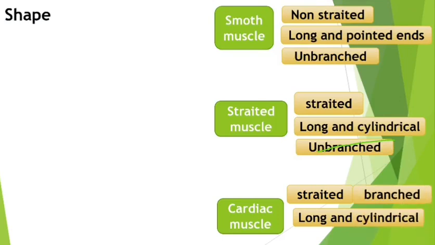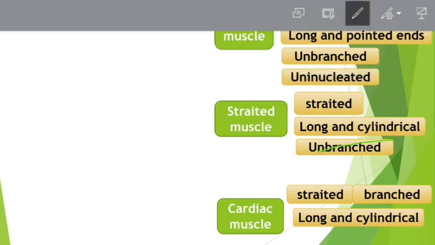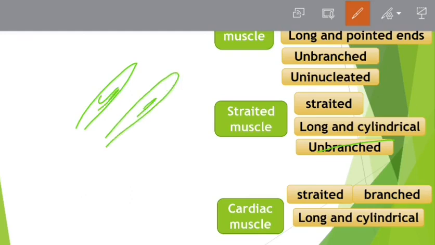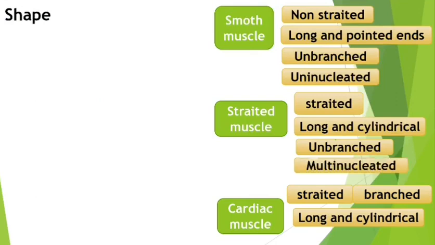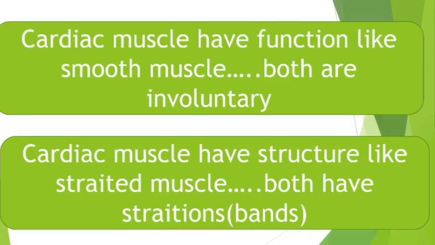I am repeating these things so that you are sure you don't have to revise again and you learn it in one shot. So once again, cardiac muscle has function like smooth muscle and structure like striated muscle. Both of them have striations. So cardiac muscle has structure like striated muscle and function like smooth muscle. That is, both are involuntary.